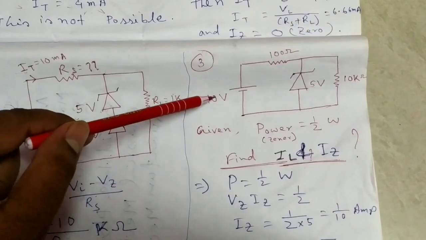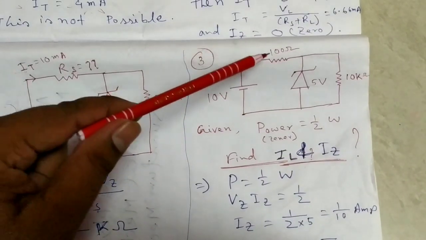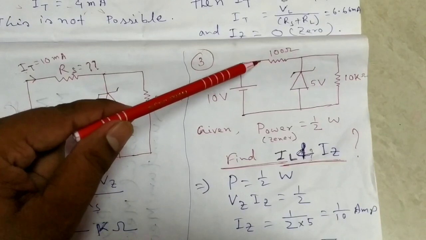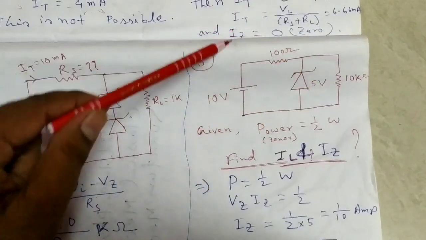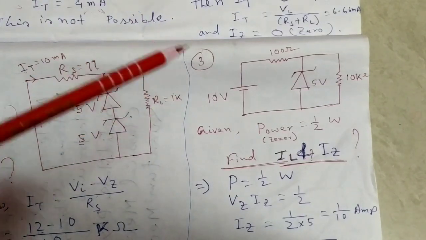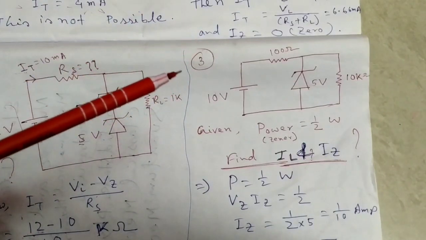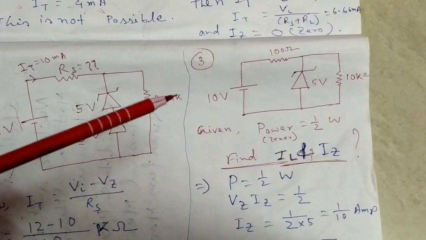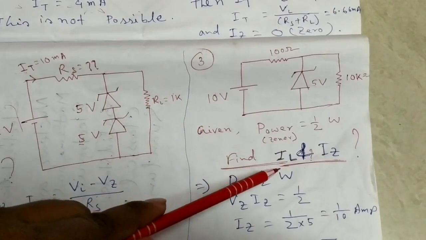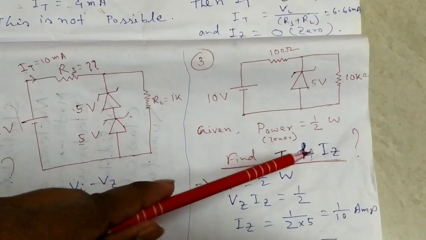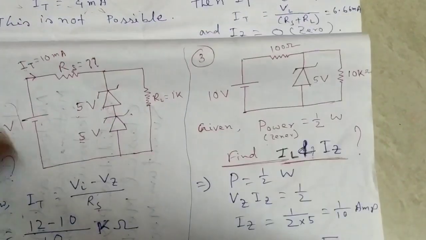Okay. And another problem: one Zener diode is connected with a 10 volt power supply, with source resistance 100 ohm and a load resistance 10 kilo ohm. Here the Zener power is given, half watt. Find IL and IZ. IL means load current and IZ means Zener current.